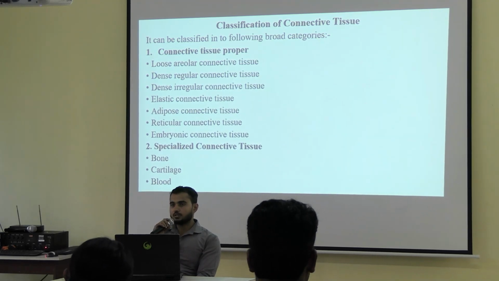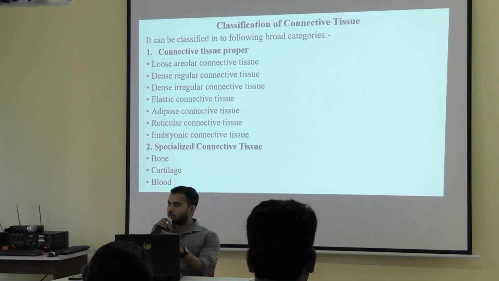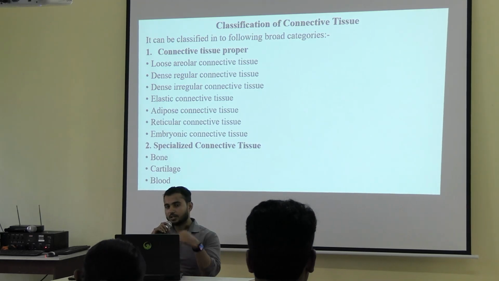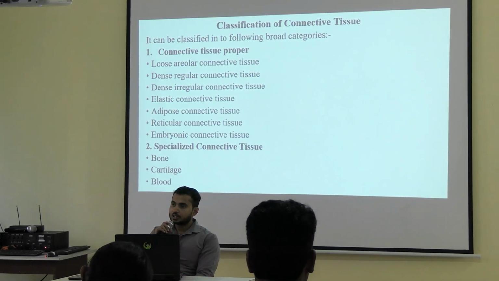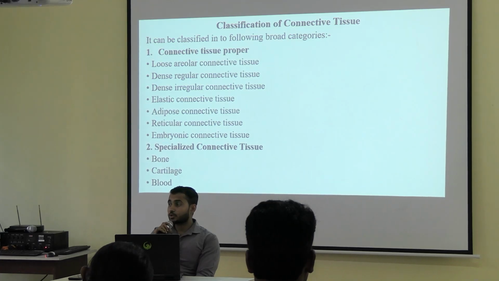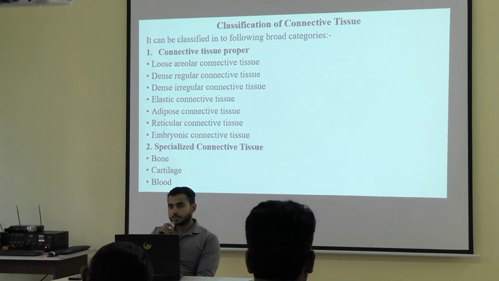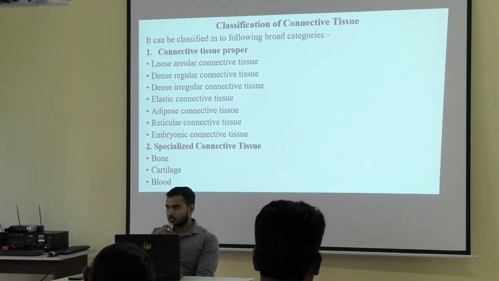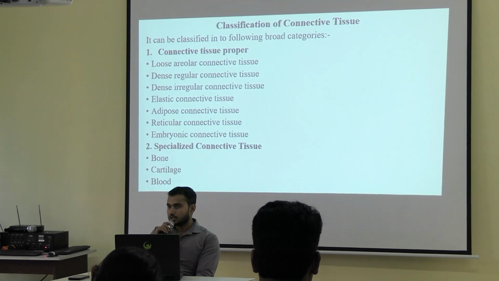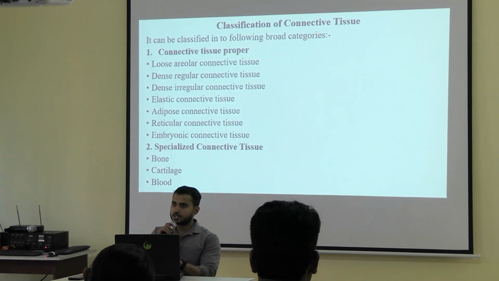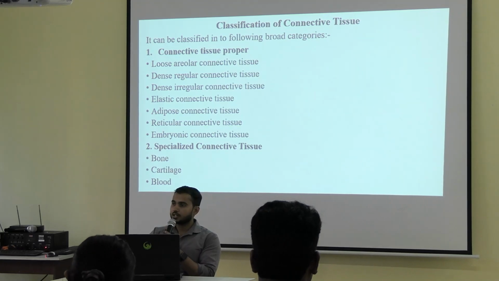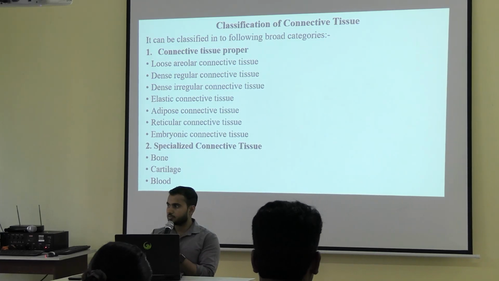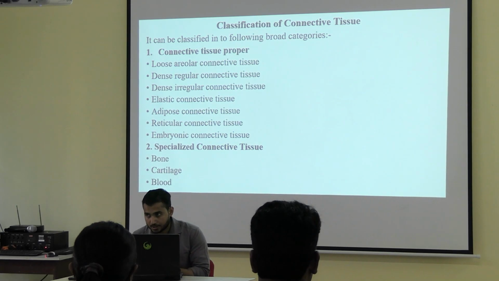देखो, connective tissue है मतलब all three components of the connective tissue will be there. ठीक है, तीनों components specialized में भी रहेंगे, connective tissue proper में भी रहेंगे, but the difference is in the ground substance, or you can say modification is in the ground substance. जो specialized connective tissue है उसका जो ground substance है, generalized वाले के मुकाबले उसमें थोड़ा modification हुआ है, that's why it is called specialized connective tissue. The best example is bone. उसमें भी ground substance रहता है, but the ground substance is mineralized, calcium salts are deposited, that's why it is hard in nature. Bone is also a connective tissue. Okay, so that is the difference.